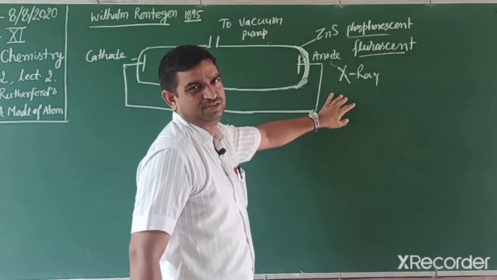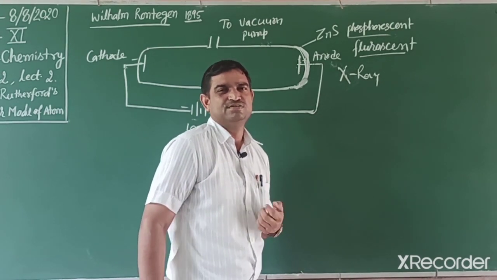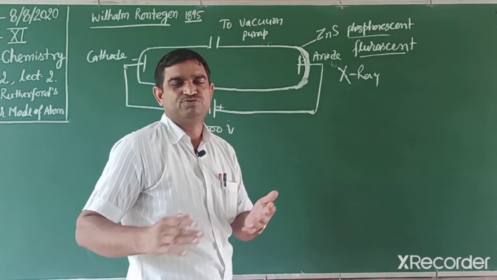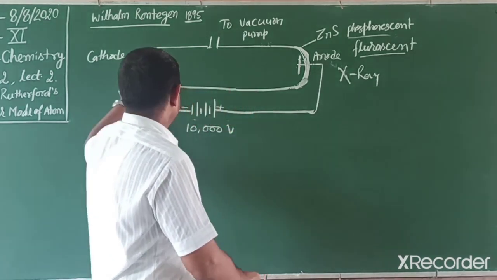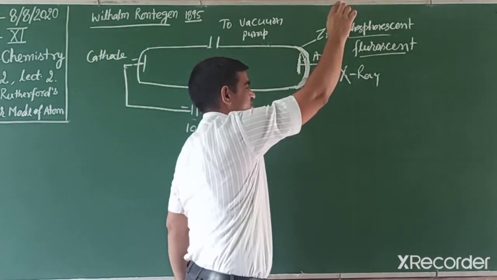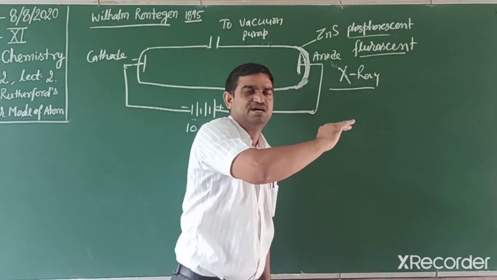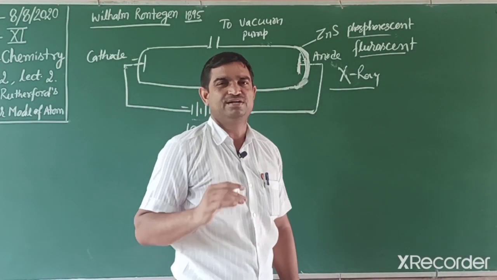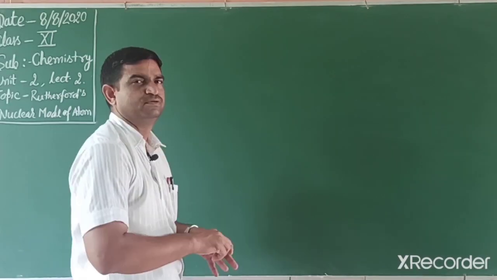This ray is also known as X-ray, the name given by the scientist W. Röntgen. Students, how are X-rays produced? When the cathode ray strikes the anode, some radiation is released. That radiation is X-ray. It has a very low wavelength, it is electromagnetic radiation, and it is not attracted to either side.